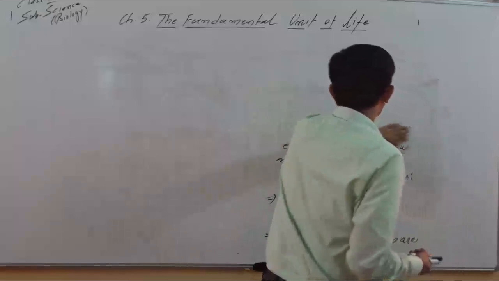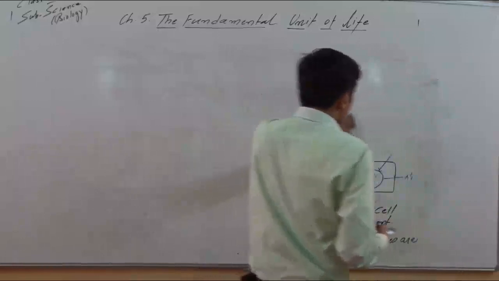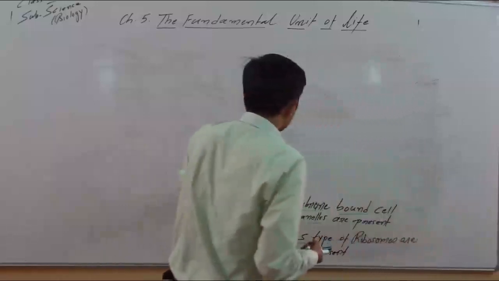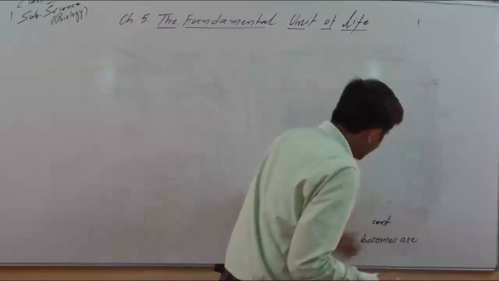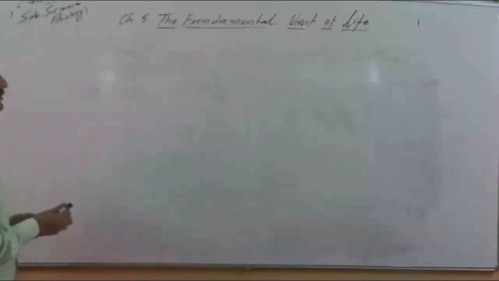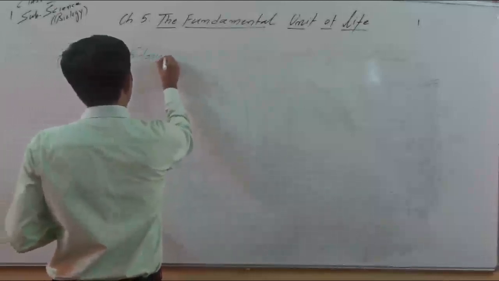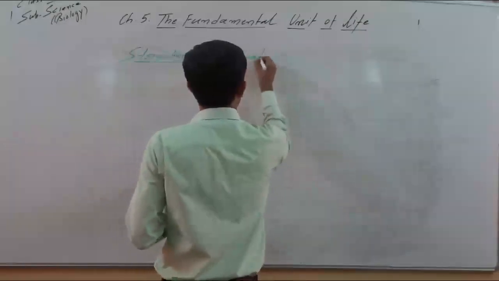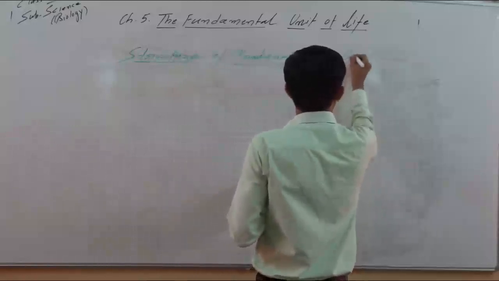Now let's go into some detail of the prokaryotic cell. Then we will take the eukaryotic cell. To understand the structure of the prokaryotic cell, we have to take the example of bacteria, and we will draw the diagram of a bacterial cell so we can understand the structure of the prokaryotic cell.